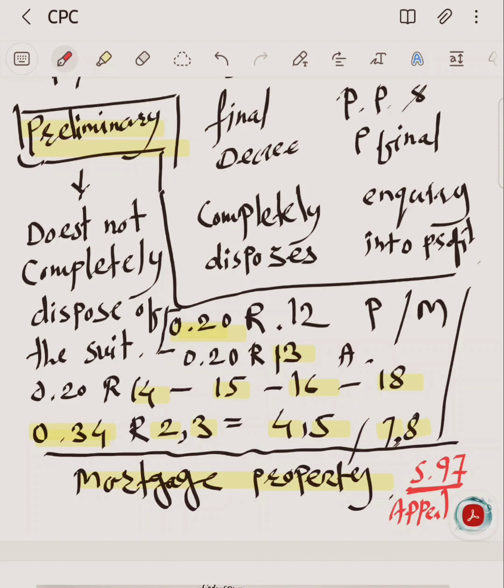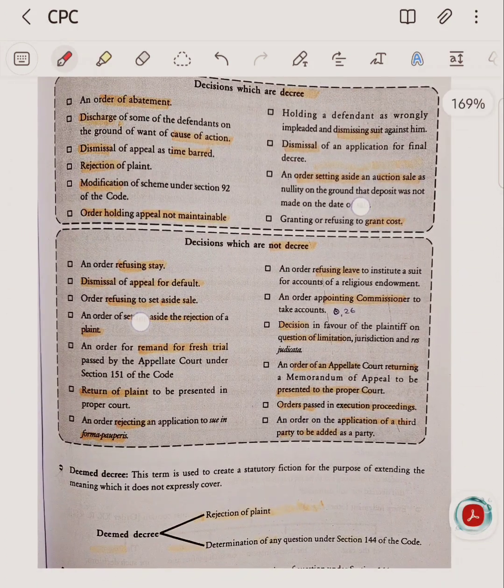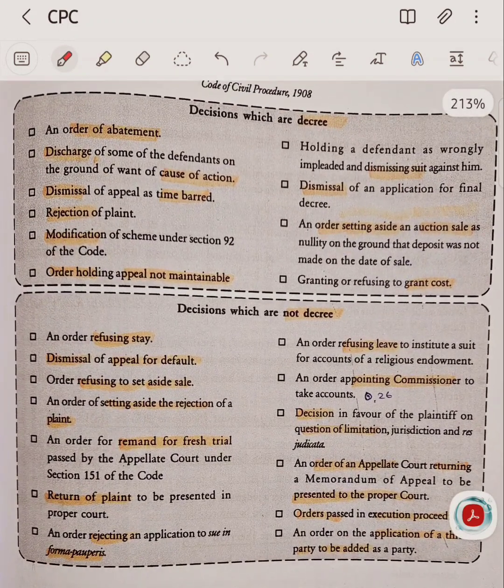A final decree depends on the preliminary decree. So if an appeal against the preliminary decree succeeds, the final decree falls. Therefore Section 97 says no appeal. Now we discuss the last part, which is decisions which are decrees. What kinds of decisions are decrees and which are not decrees?